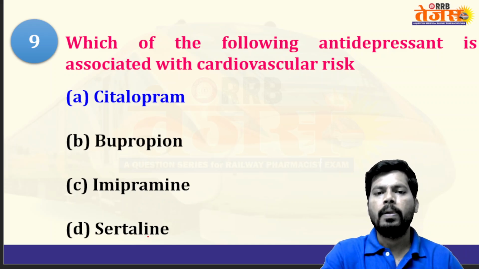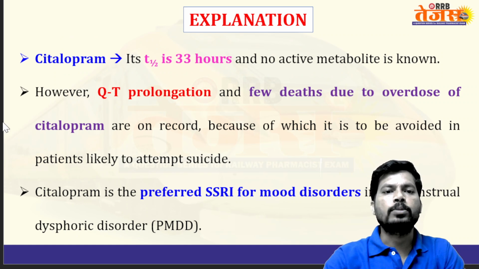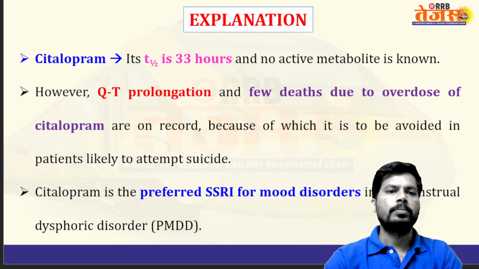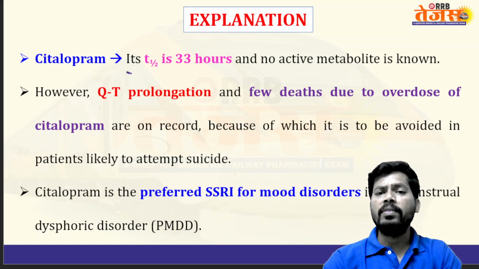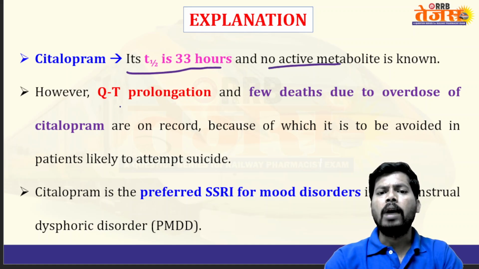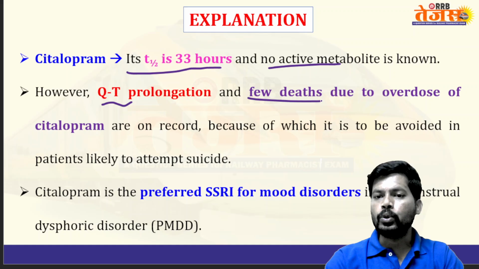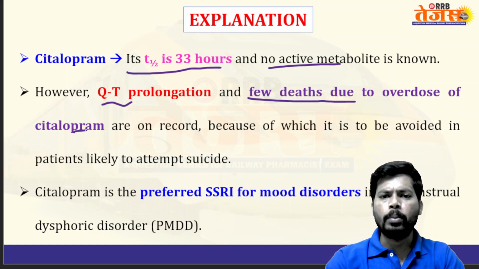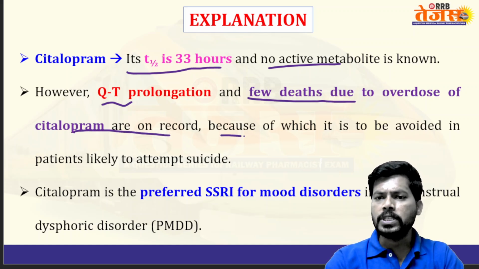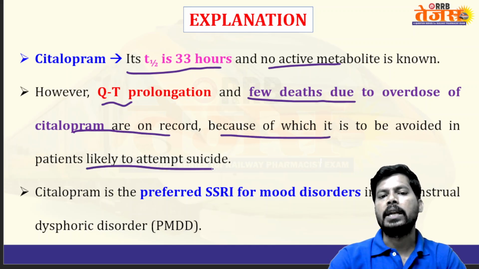Citalopram is an antidepressant. So see the explanation here. Citalopram has a half-life of around 33 hours, and no active metabolite is known. However, it is involved in prolongation of the QT interval, and a few deaths due to overdose of citalopram are on record, because of which it is to be avoided in patients who attempt suicide.